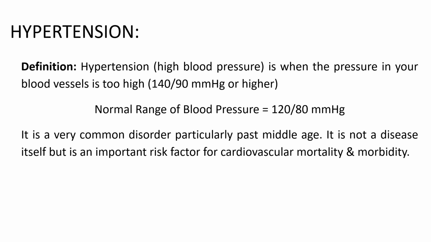Hypertension. The definition of hypertension is the high blood pressure. It is when the pressure in your blood vessels is too high, that is more than 140/90 mmHg. Hypertension means when excess pressure occurs on your blood vessels. The normal range of blood pressure is 120/80 mmHg.